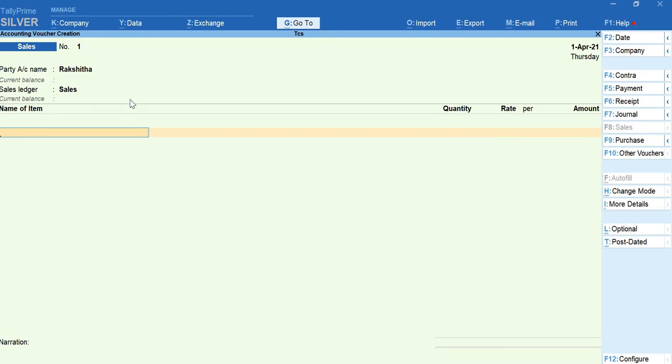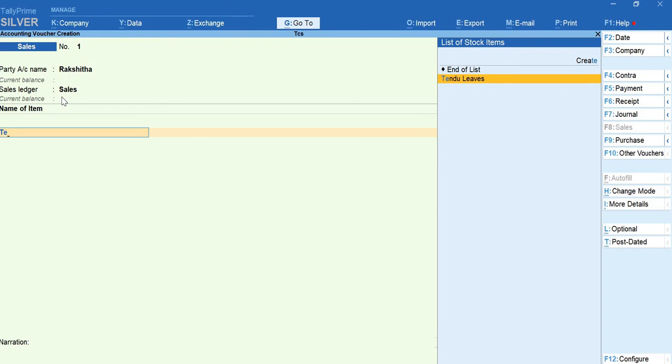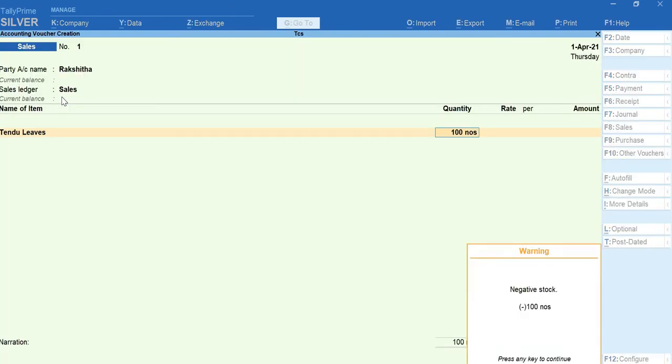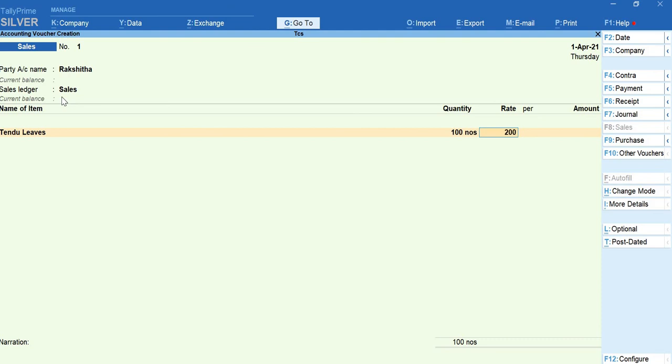For the sales ledger, select Sales, and the name of the item will be tendu leaves. Give the quantity you are selling and at what rate. You will get the total amount in the amount column. Once you get the total amount, press Enter. In the next line you can select the tax, so that it will automatically calculate the tax you have to collect from her.